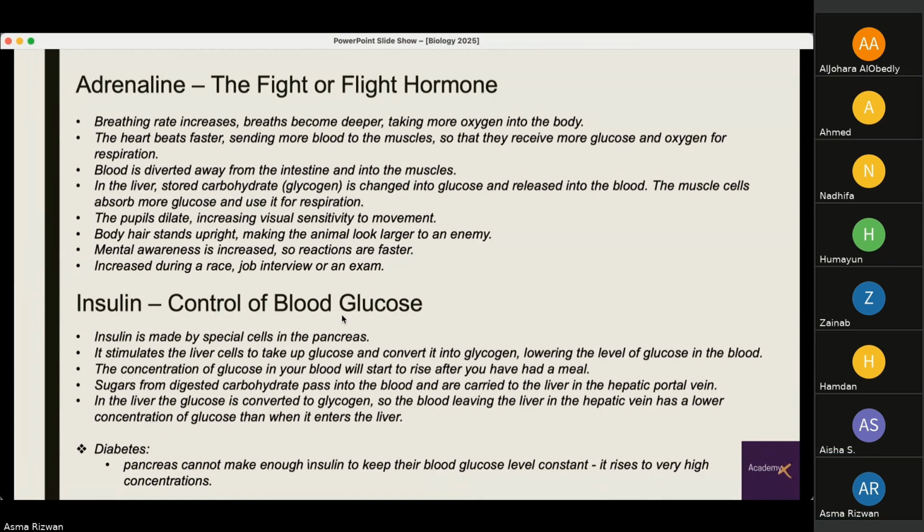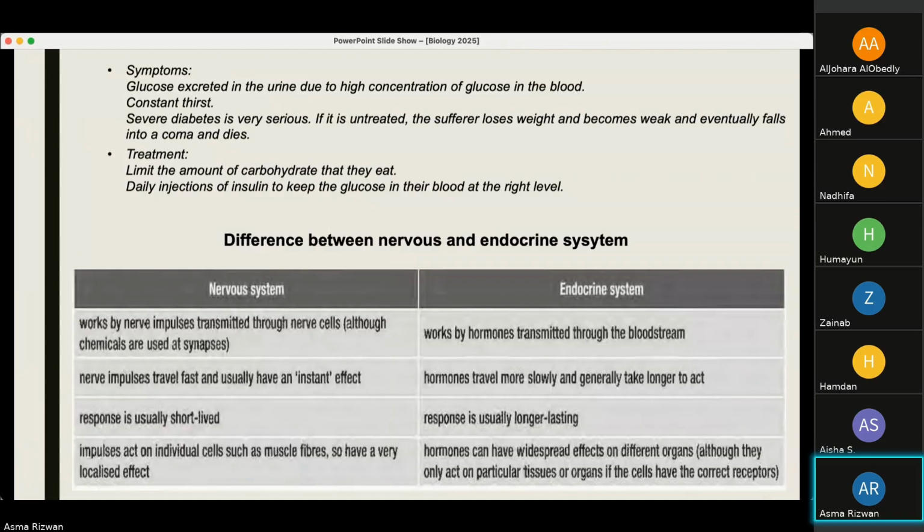Now, if this is disrupted or not happening for some reason, we call it diabetes. The pancreas cannot make enough insulin to keep the blood glucose level constant. It rises to a very high concentration, which is known as diabetes. The symptoms, or how you can recognize you have diabetes: glucose is excreted in the urine due to the high concentration of glucose in the blood, so the kidneys start to filter out excess glucose.